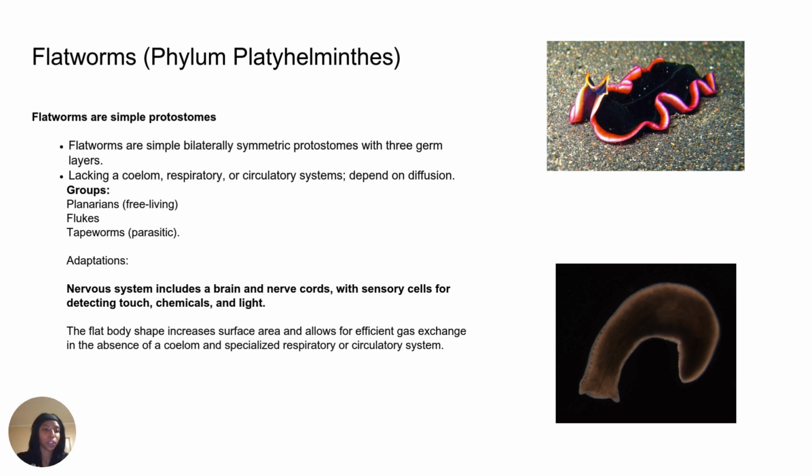And so groups include planarians, which are free living flatworms that live in freshwater, flukes that are parasitic, and those are also flatworms, and then tapeworms, which are also parasitic as well. And so adaptations, nervous system includes a brain and nerve cords with sensory cells for detecting touch, chemicals, and light. They also have a pharynx, which is used for their digestion and it helps with excreting and digesting food. And then their flat body shape increases surface area and allows efficient gas exchange in the absence of their colon.